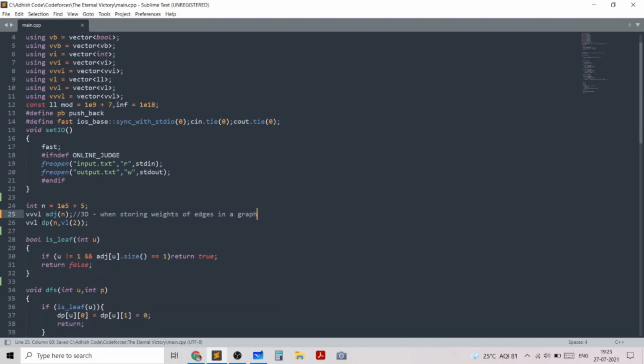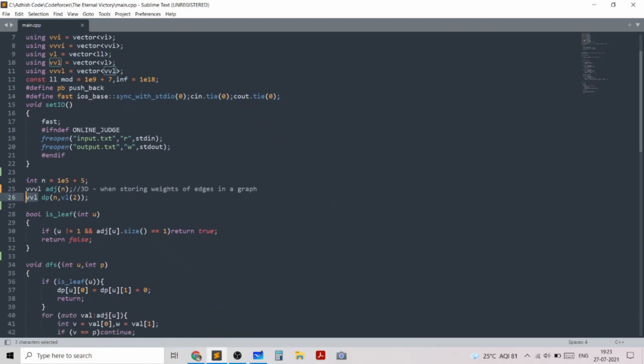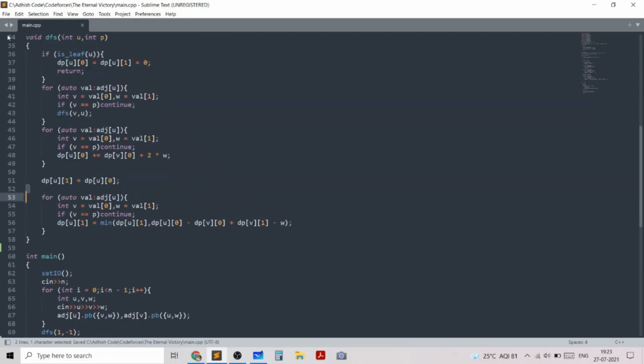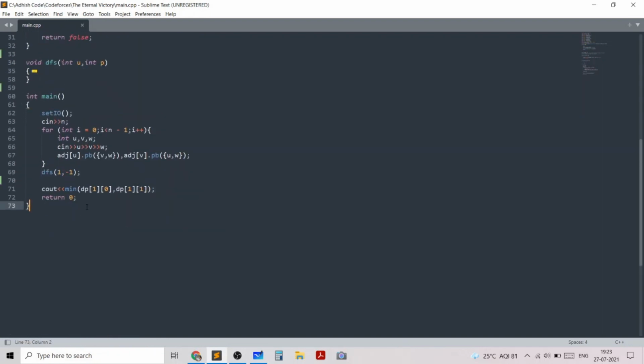There are multiple ways of storing it in the adjacency list, but this is what I'm most comfortable with. Then we have a DP array, DPU0 and DPU1, as I have explained just now. Then I have the Boolean isLeaf and I have the DFS. In the main function, I read in the graph, I call DFS and I print the answer.